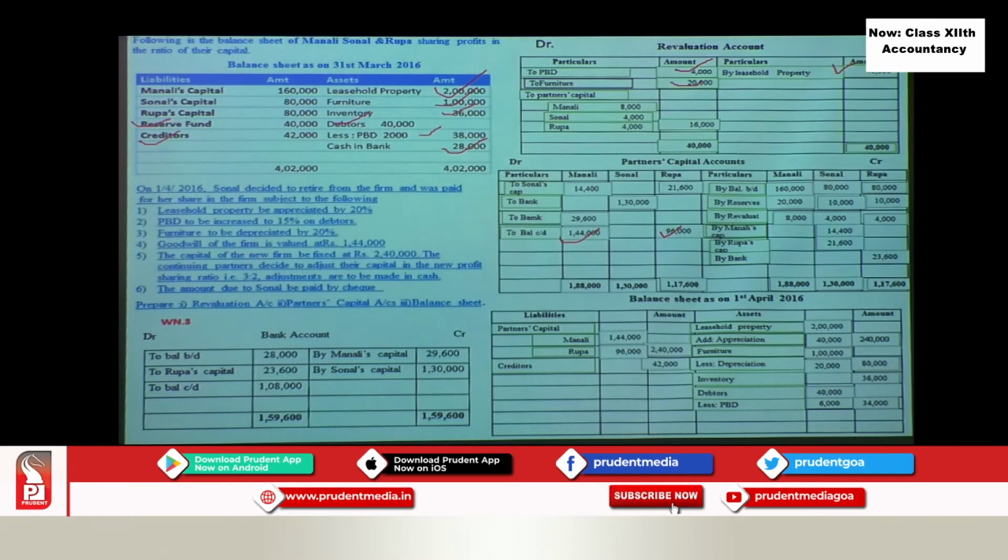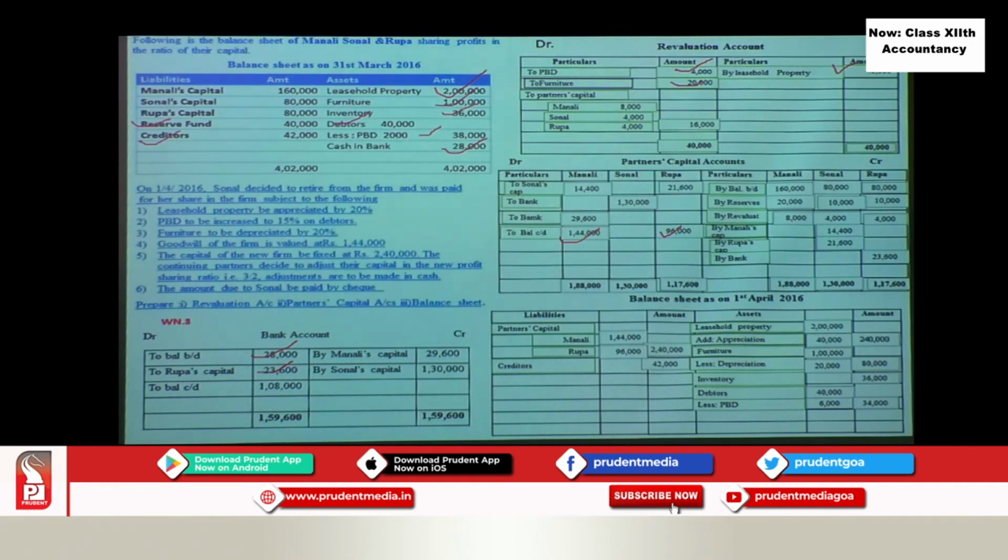So we are showing it on the debit side. And then what is the next thing we have shown here? It is Rupa's capital. Meaning what? Rupa has brought cash, right? Here you see she has brought in money, 23,600, with which your bank account increases.